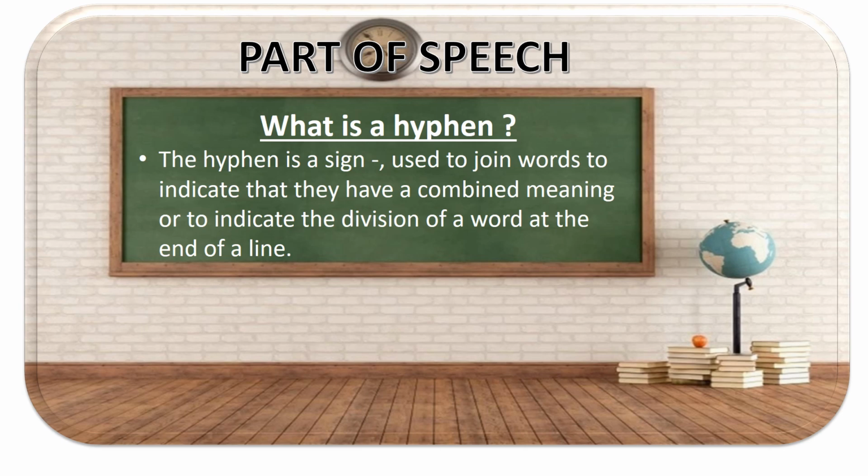The next in discussion is the hyphen. What is the hyphen? The hyphen is a sign which is used to join words to indicate that they have a combined meaning, or to indicate the division of a word at the end of a line. Sometimes, when you're writing, there isn't enough space, so you put a hyphen and then you continue the word on the next line. That is one of the uses of the hyphen.